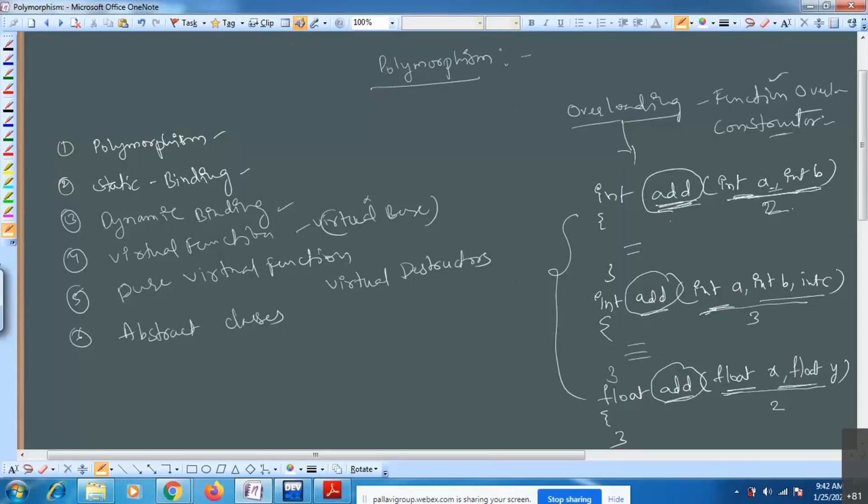See, the name of the function is the same, but we are showing difference in number of parameters or the type of the data. The same way, we have one more concept, overriding.